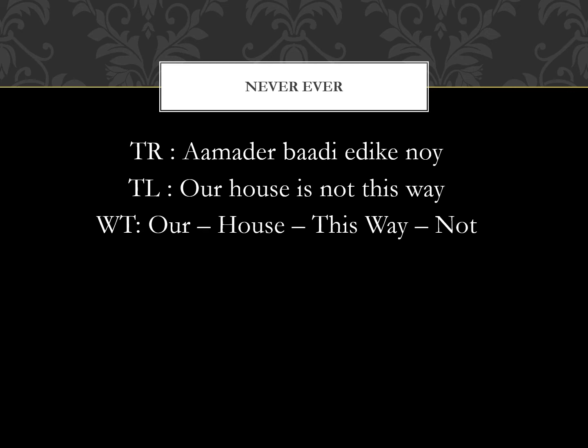So there is no equivalent verb for is, am, are. And the second thing, this way is edike, that way odike, and that way which you cannot see is shedike. We covered this in our pointers lessons. Edike, odike, shedike. This way, that way, and the other way you cannot see. So, আমাদের বাড়ি এদিকে নয়.